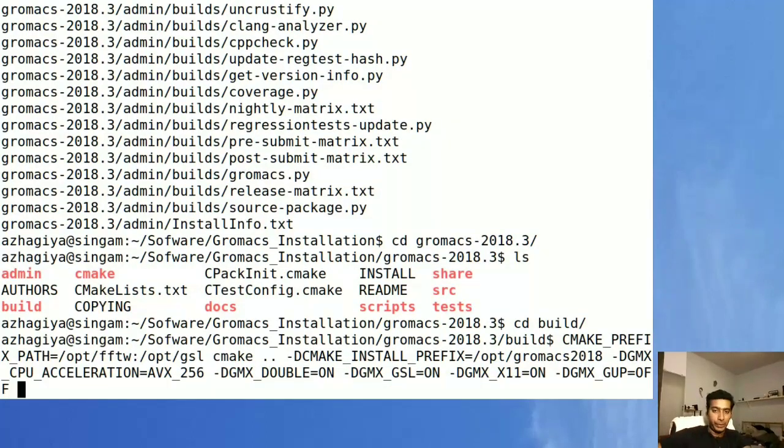If you want to use GPU, you can turn it on, but you need to install CUDA, which I'll give in the next tutorial maybe.